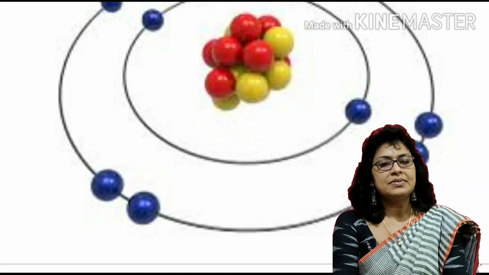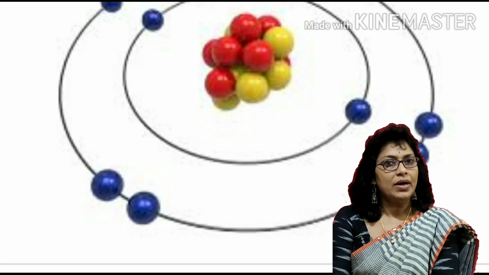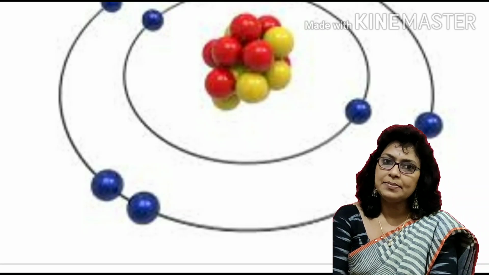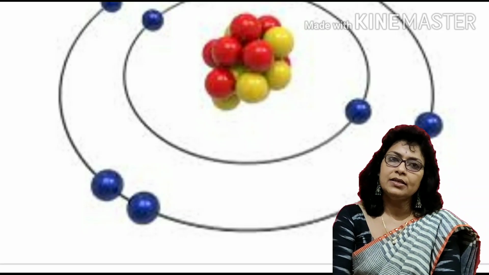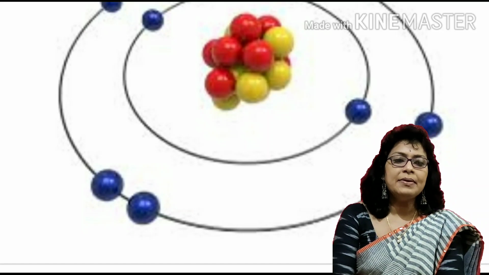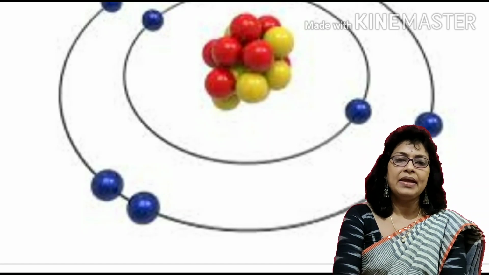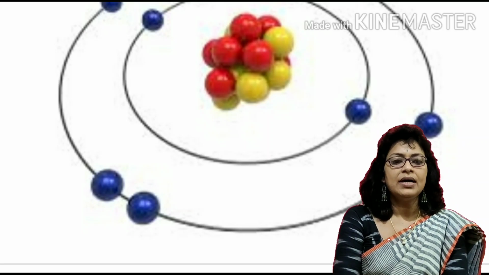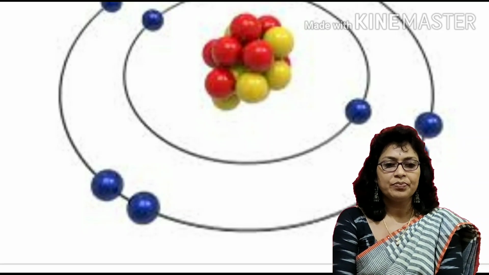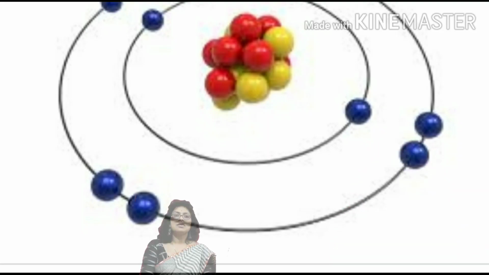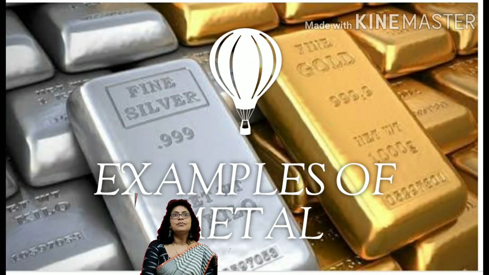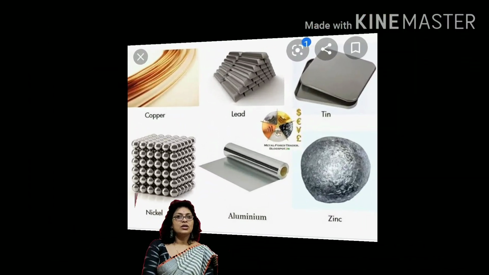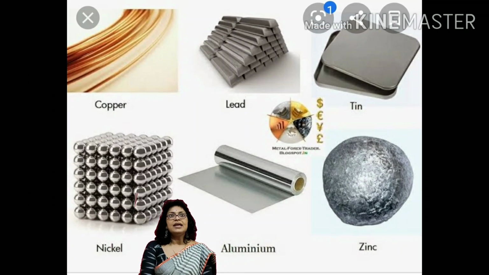There are millions of substances in this world. To understand and study them systematically, they are classified in different ways. Elements are pure substances and are made up of only one kind of atom. Most of the elements known to us are metals. Some examples of metals are gold, silver, copper, lead, tin, aluminium, zinc and nickel, etc.